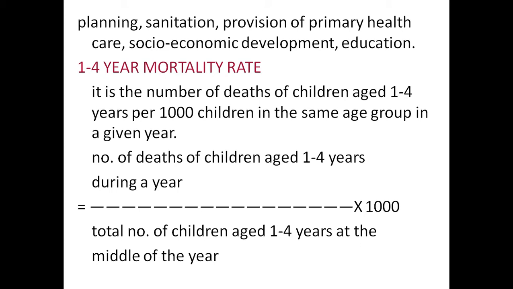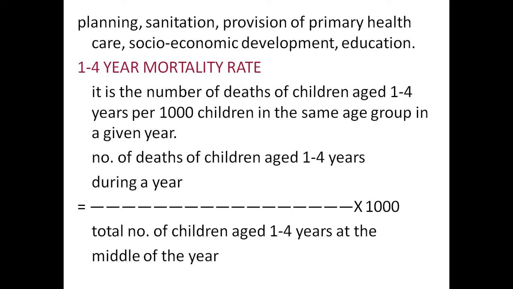And then the weaning period, post-weaning period, the child requires not only the breast milk, the child requires extra calories of food. That is mashed rice, dal, and vegetables extra. And then socio-economic development means the development of the baby by improving the nutrition status in the baby.